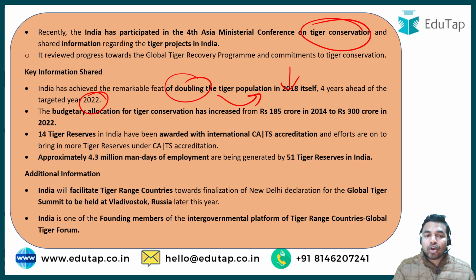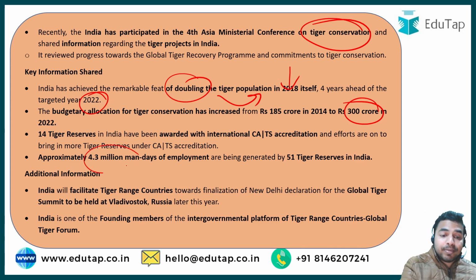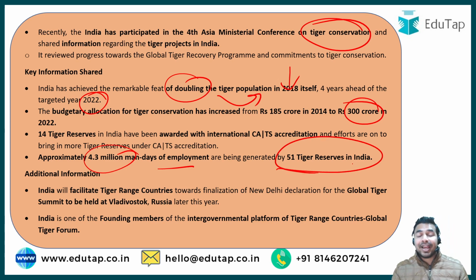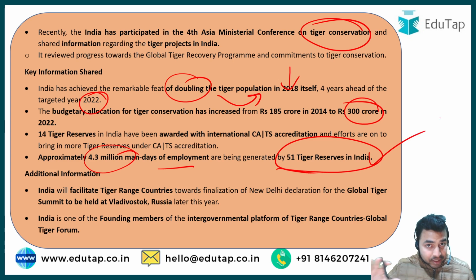My dear learners, the budgetary allocation for tiger conservation has increased to 300 crore in 2022 from 185 crores in 2014. Approximately 4.3 million man days of employment are being generated by 51 tiger reserves in India. From here you can also get the idea that there are a total of 51 tiger reserves in India, and collectively they produce 4.3 million man days of employment. I hope that this is very clear. Some additional information is mentioned here, you can go through it.